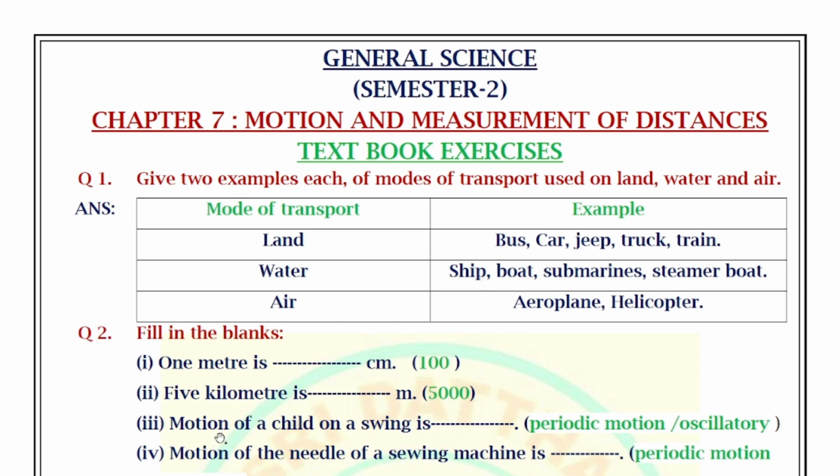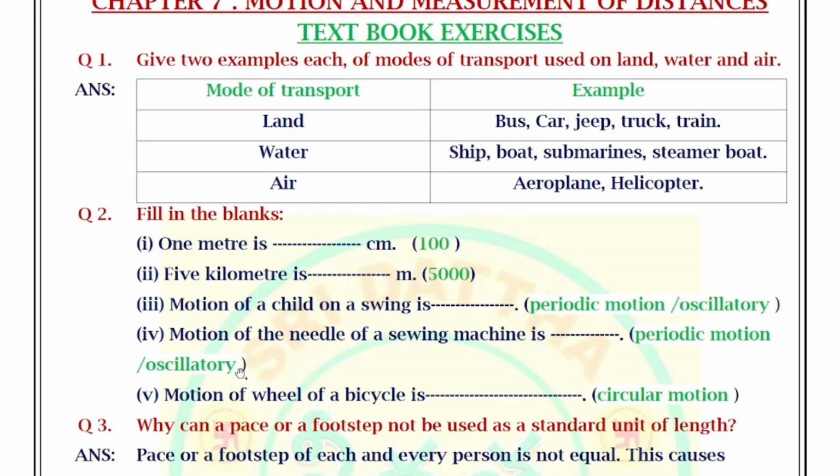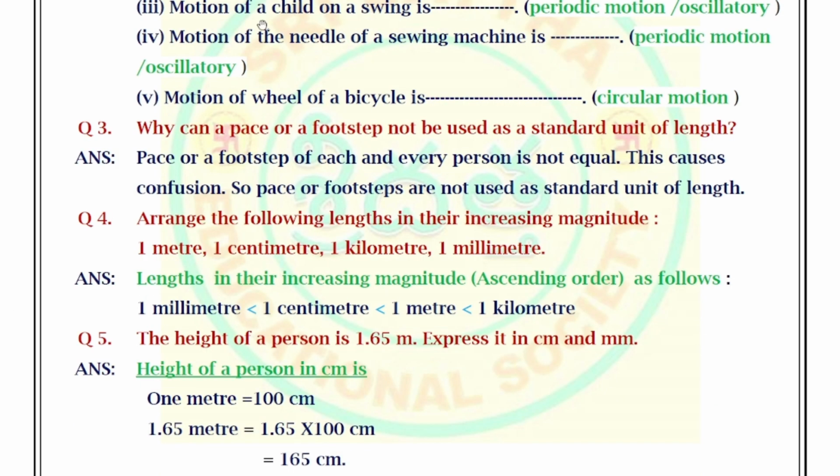Third, motion of a child on a swing is dash motion: periodic motion, also known as oscillatory motion. Fourth, motion of the needle of a sewing machine is periodic motion, also known as oscillatory motion. Next, motion of the wheel of a bicycle is circular motion.